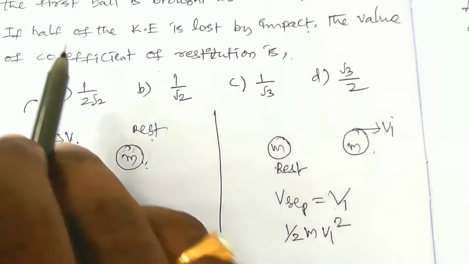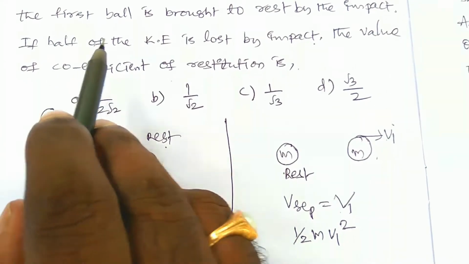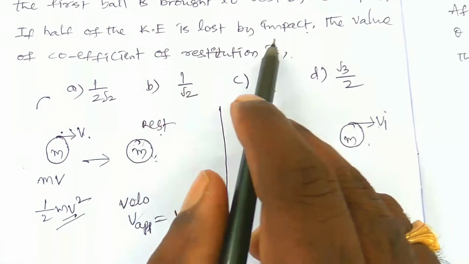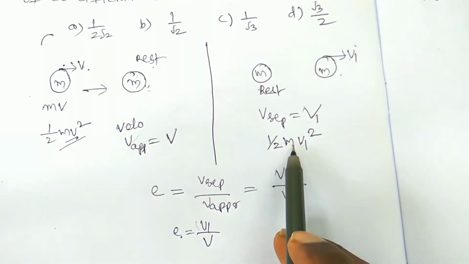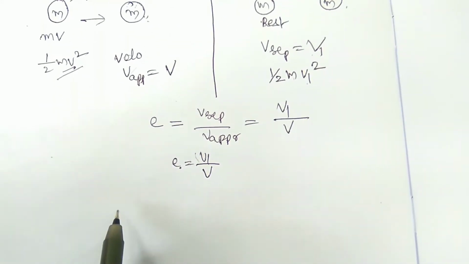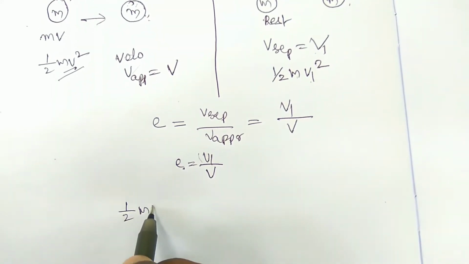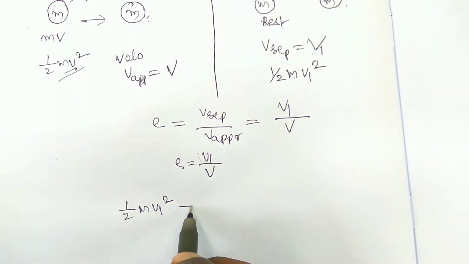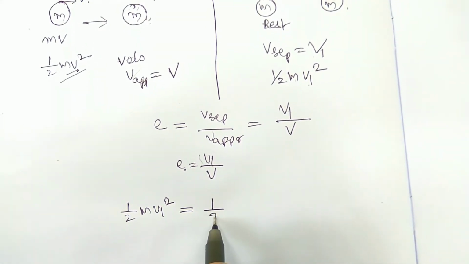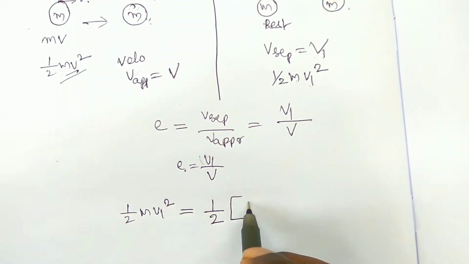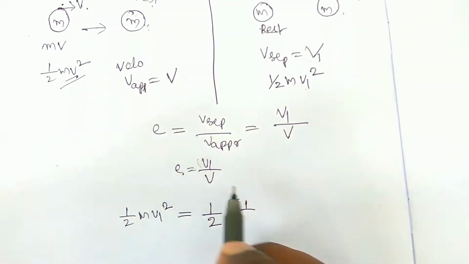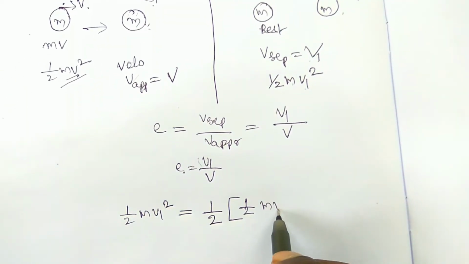Here the hint given to us is that half of the kinetic energy is lost by the impact. After the impact the kinetic energy is half m v1 square. Half of the kinetic energy before collision, 1 by 2 m v square, is lost. This is the logic.